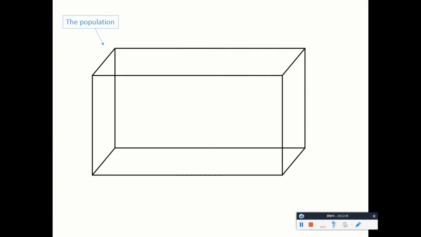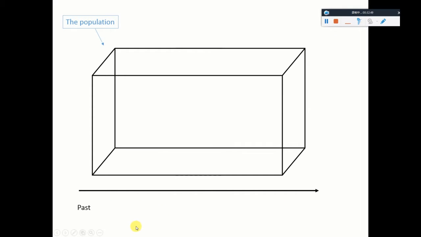So now let's treat this line as representing time. So we have the past, we have the present, and we have the future, right?